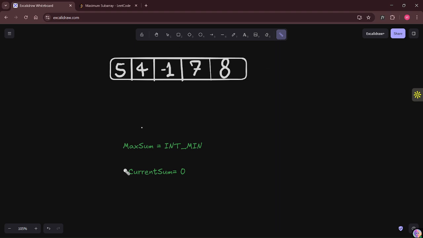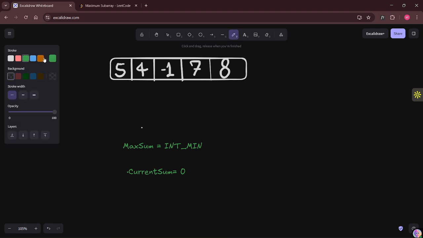okay, so let's do the dry run for this approach. I'm going to explain the Kadane algorithm using this example. So at first, let's say we are at this index, right? We'll have two variables over here. First one is the maximum sum, second one is the current sum. The maximum sum is going to store our absolute maximum value, and the current sum is, at every step, whatever elements we get, we are going to add on to it.